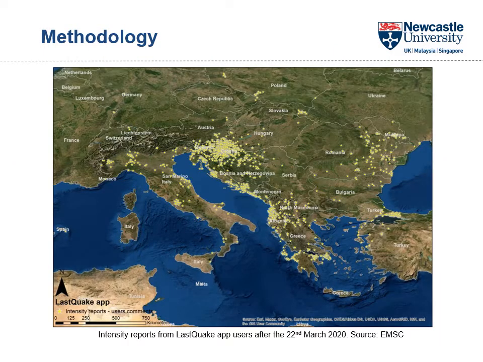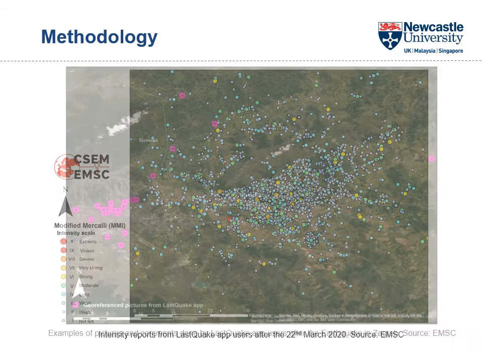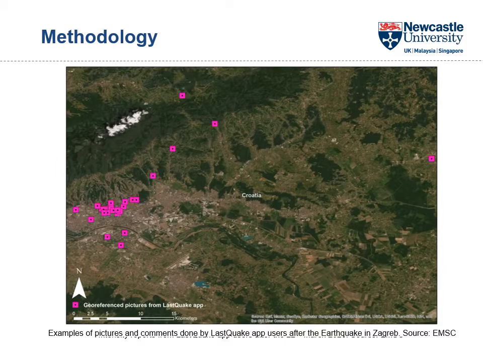Instead, the intensity responses from the LastQuake app are already georeferenced. Now we zoom in on the intensity reported in Zagreb, and finally on the spatial distribution of the intensity reports with image and text data. Again, we observe that the damage reports are concentrated in the city center, but we see reports from other locations around the city that we do not see from Twitter users.